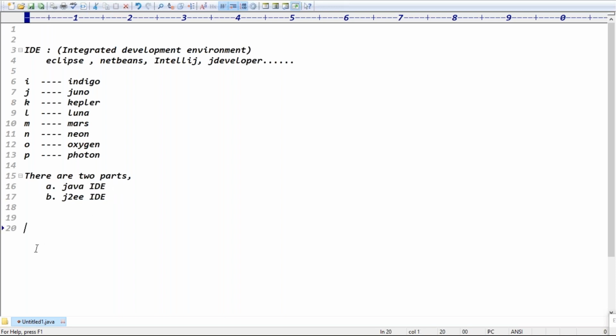Guys, are you clear now? So which one is better, guys? Recommended download, which version? If you want, you can download a Java IDE. It's not a problem. Otherwise, you can download the JEE IDE, right? Exactly, guys. Java or JEE IDE, guys.